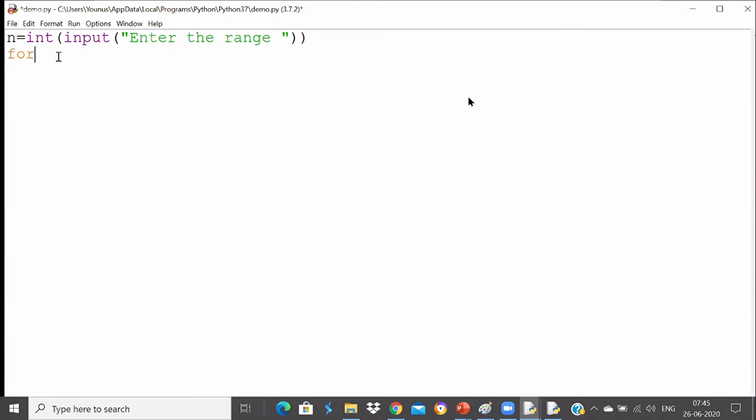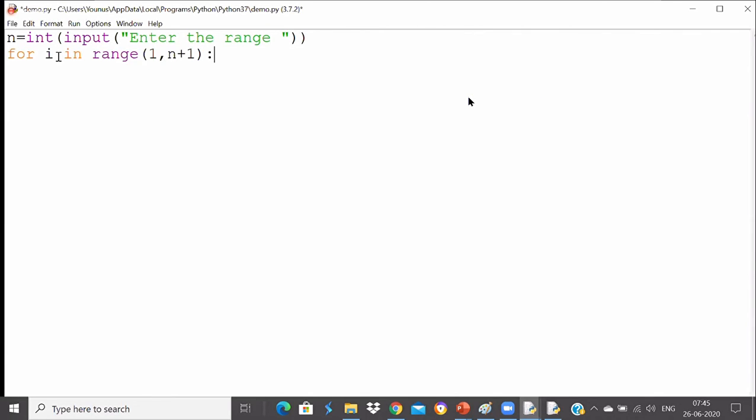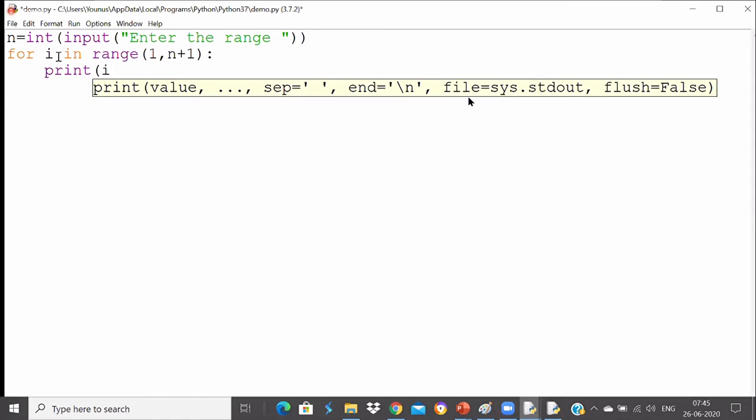Now I'll take a for loop: for i in range(1, n+1). Make sure you write 1, n+1 here, because it will not print n otherwise. And you wanted to print in the same line, so I will say i comma and I will give it as space. This is how I can print the above program.